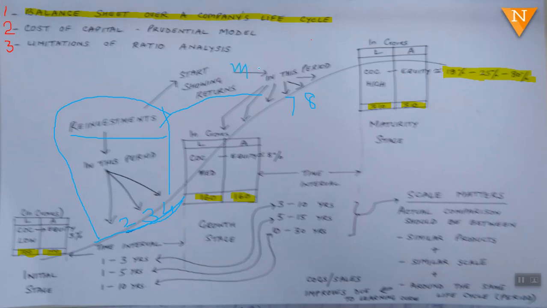So these returns are magnified. So this is the time to eat the fruits. You have sown a big seed, but after sowing the seed you have to keep watering it, and then sit here and eat the fruit. So you cannot start picking up the fruits in the initial years. This is what is meant by prudential model.